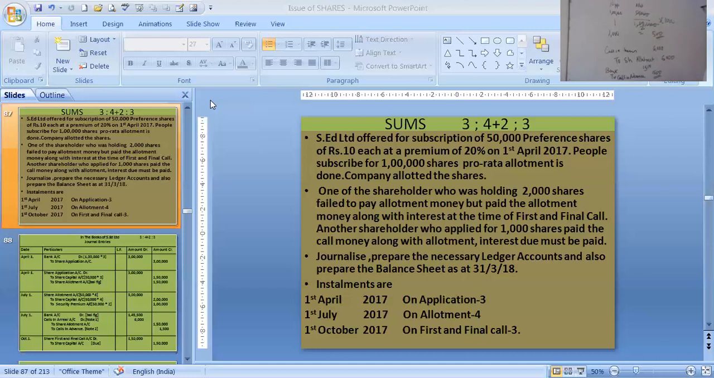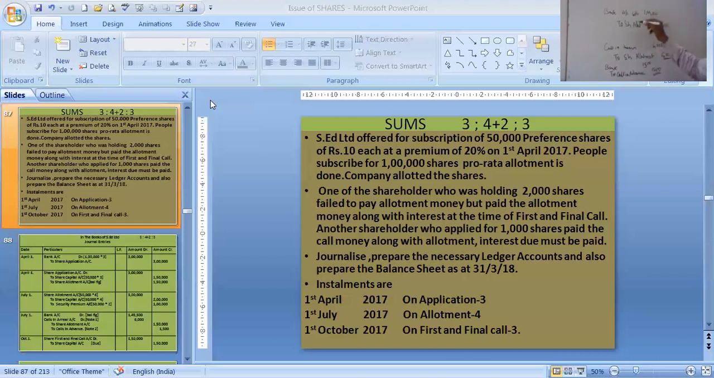And how much then they have paid for allotment money? In allotment money they have paid, after deducting the calls in arrear, the allotment money which they have paid is bank account debit. It was due 1,50,000. Remember, 6,000 they are not paying. So how much they have paid? 1,44,000 they have paid. To share allotment. Bank account debit to share allotment 1,44,000.